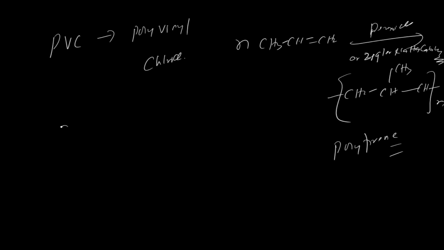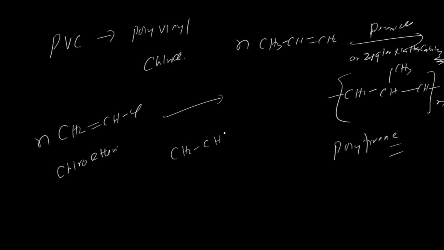We take CH2 double bond CHCl and n molecules of this. It is chloroethene, and when chloroethene undergoes polymerization, it will give you CH2CHCl, with n molecules. So it will give PVC, polyvinyl chloride.